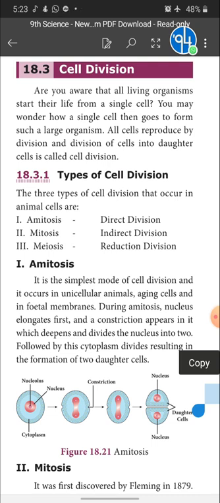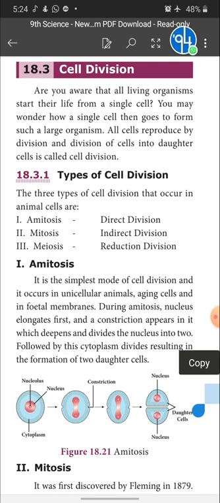Bacteria are a good example, and protozoans like amoeba, Entamoeba histolytica, Euglena, Plasmodium are all examples of unicellular organisms, that is, organisms made up of only one cell. In unicellular organisms, the type of cell division amitosis takes place.